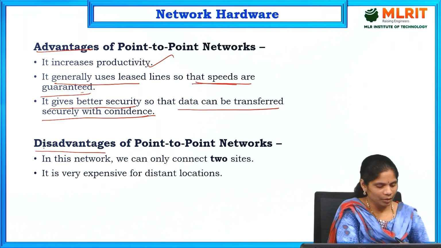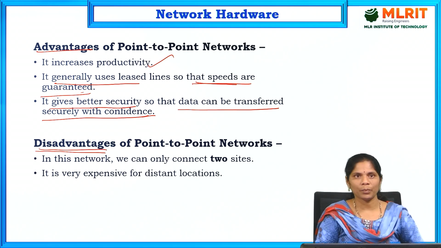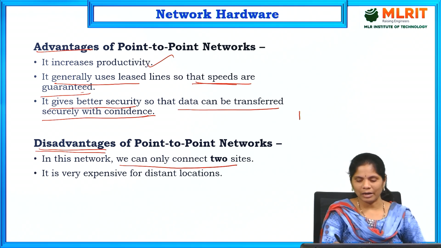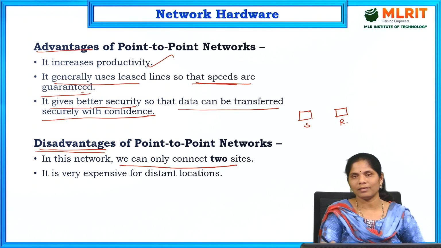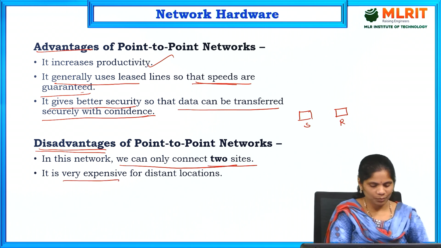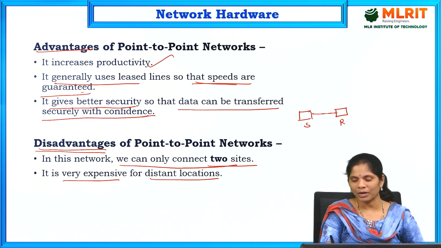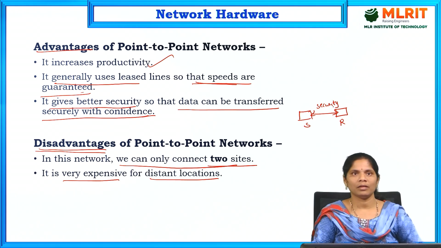Coming to the disadvantages of point-to-point, in this network we can only connect two sides, means one acts as a sender and the other acts as a receiver. This is the sender and this is the receiver. So it connects only two sides and it is very expensive for distant locations because it is point-to-point. It also provides security, but if it provides security, the cost is also high. Those are the disadvantages of point-to-point networks.